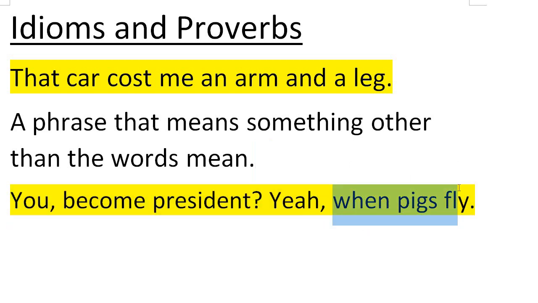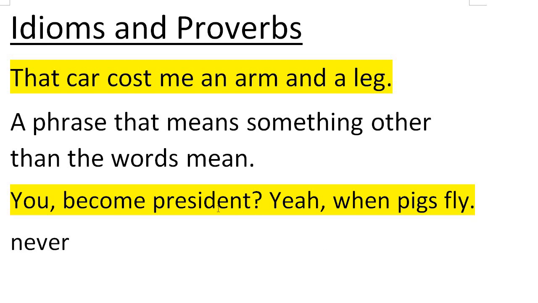That would be cool, I guess, but then you have pigs falling out of the sky, and pigs flying into airplanes and buildings, and it's just not a very good thing. What they mean is, will pigs ever fly? Will pigs grow wings? No, they won't. So what do they really mean? They mean never. You will never become president when pigs fly.